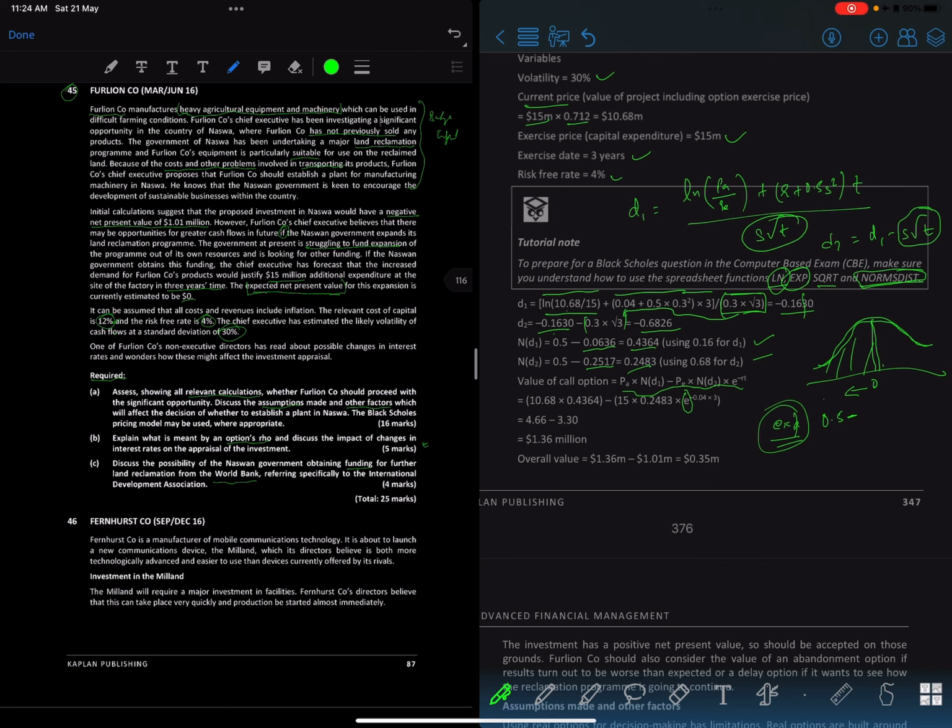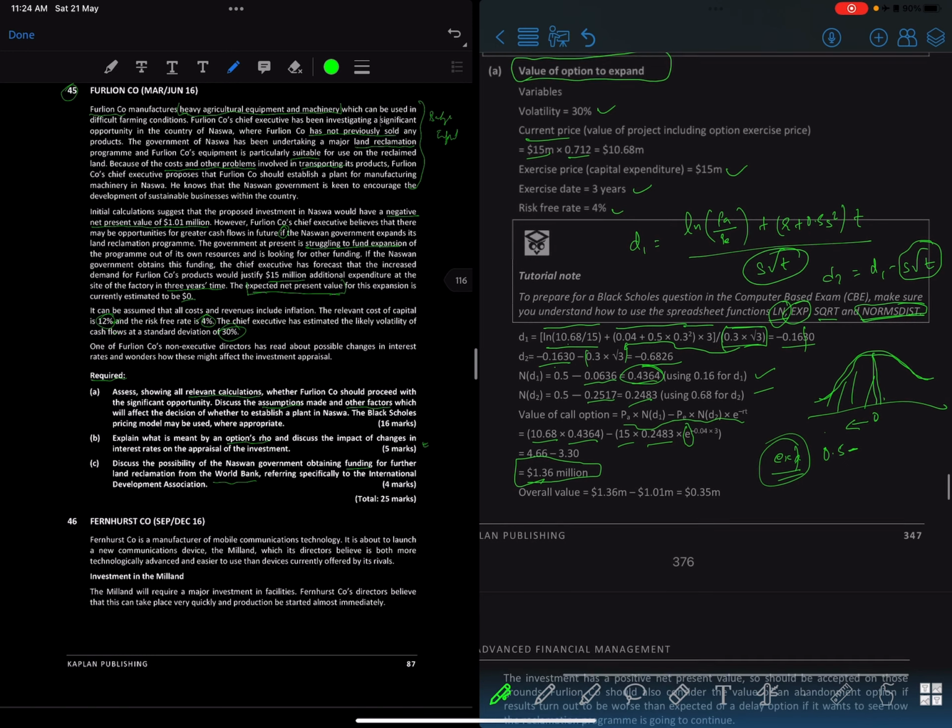PA is 10.68, and d1 is the value that we've got, 0.4664, 15 is the PE, and then e to the power of minus rT. R is your risk-free rate, which is 0.04, times your T, which is 3 years. So based on that, we get an overall value of 1.36, the value of the call option.